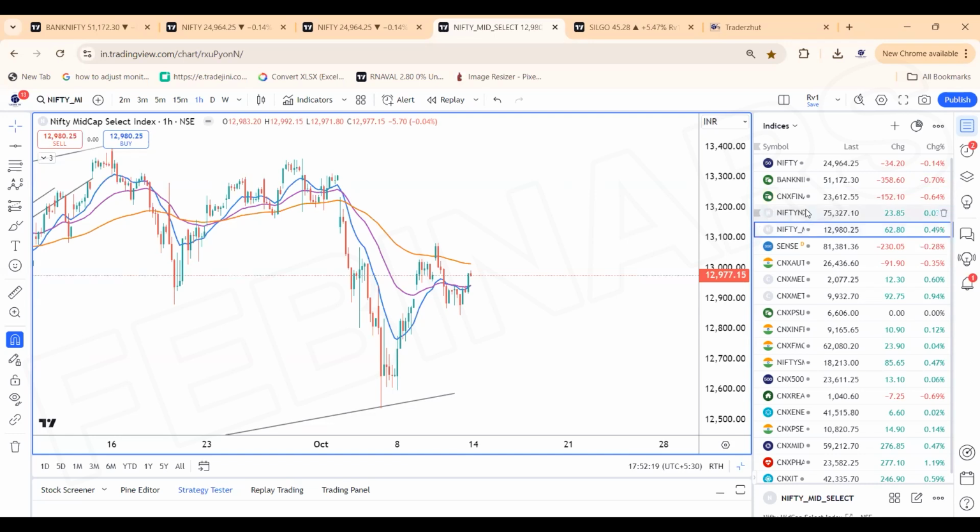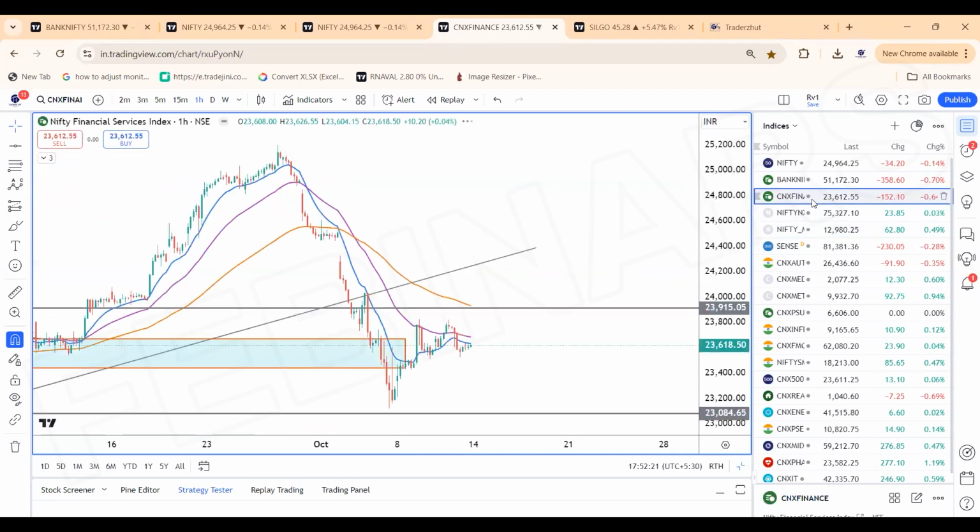FINNIFTY, what's happening? Well, clearly we are not getting into the wave counts of the FINNIFTY. 23,450 on the downside and 23,850 on the upside is the range for the FINNIFTY. That's what a simple momentum we have seen.